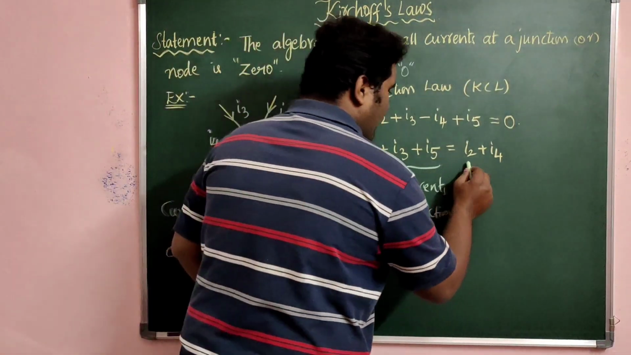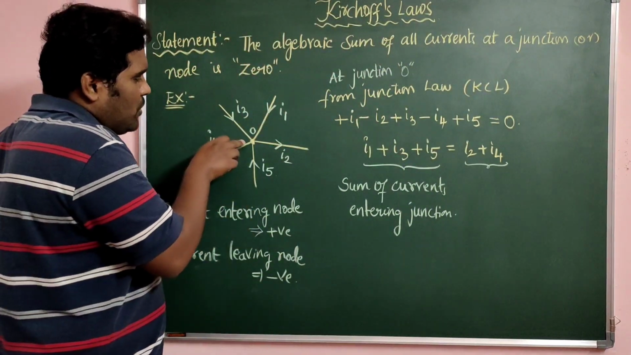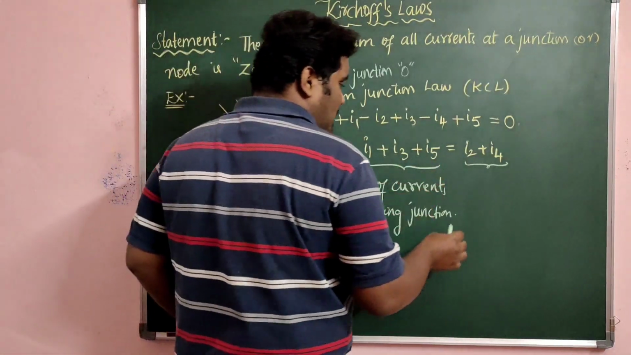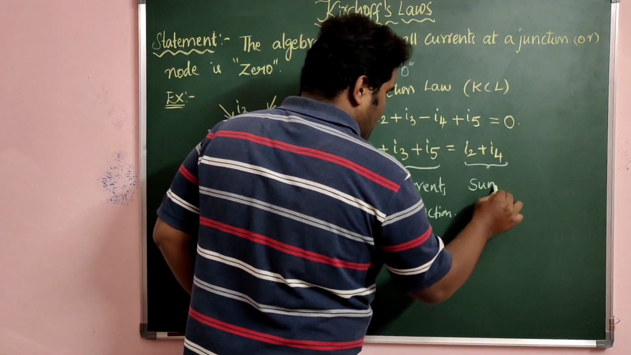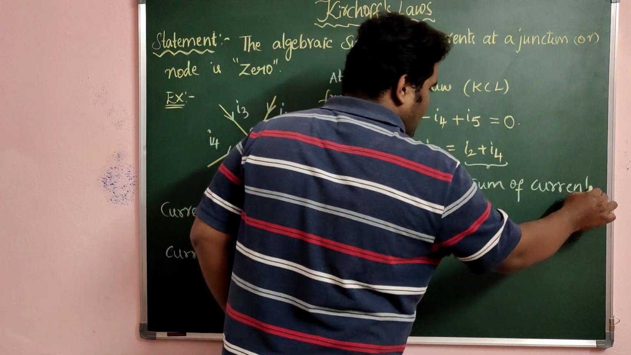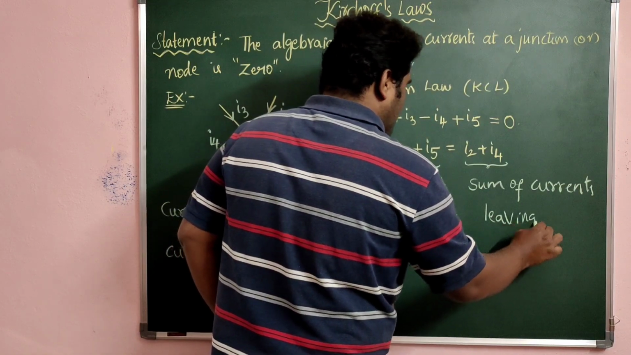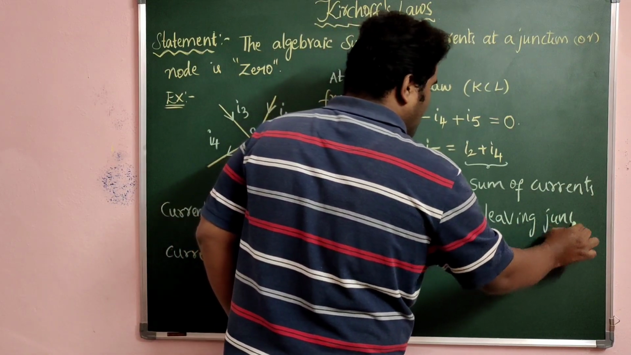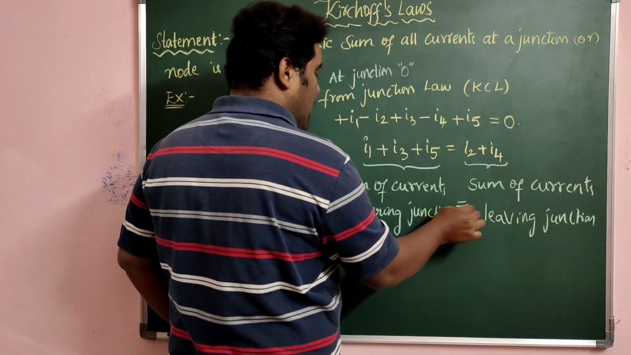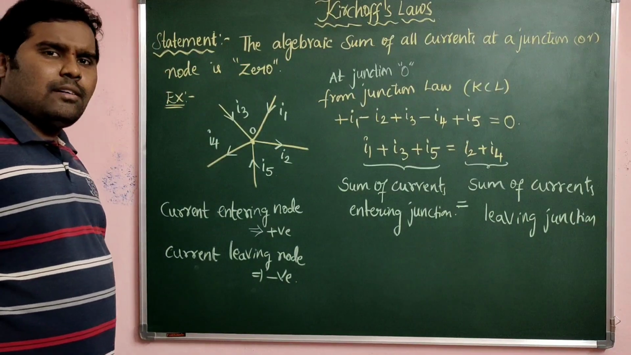And what you can say about I2 plus I4 here? What are these I2 and I4? I2 is leaving the junction and I4 is also leaving the junction. So I can say I2 plus I4 is the sum of currents leaving the junction. So Kirchhoff's junction law can also be written, or modified, as: sum of all currents entering the junction is equal to sum of all currents leaving the junction.